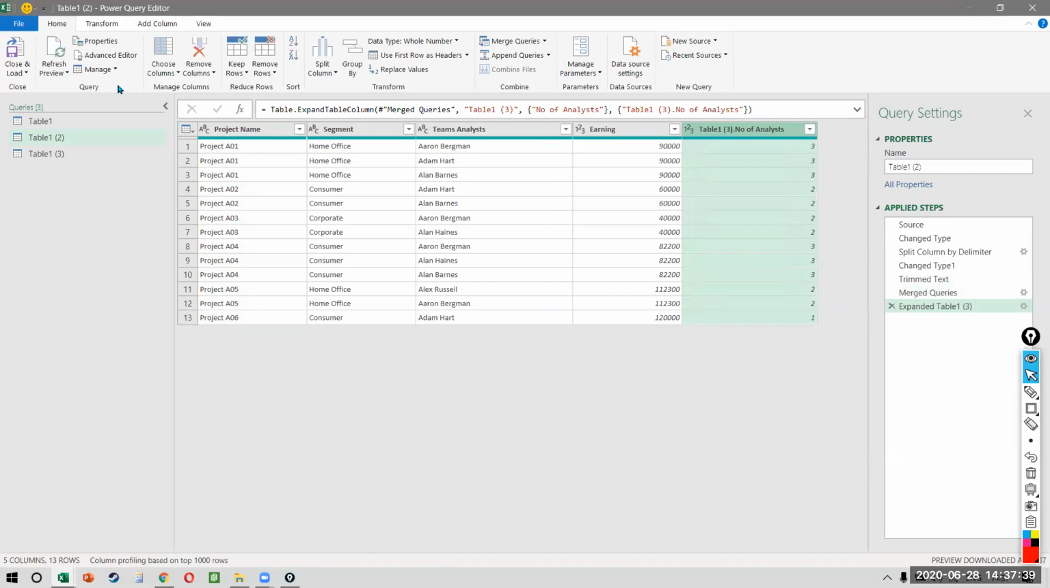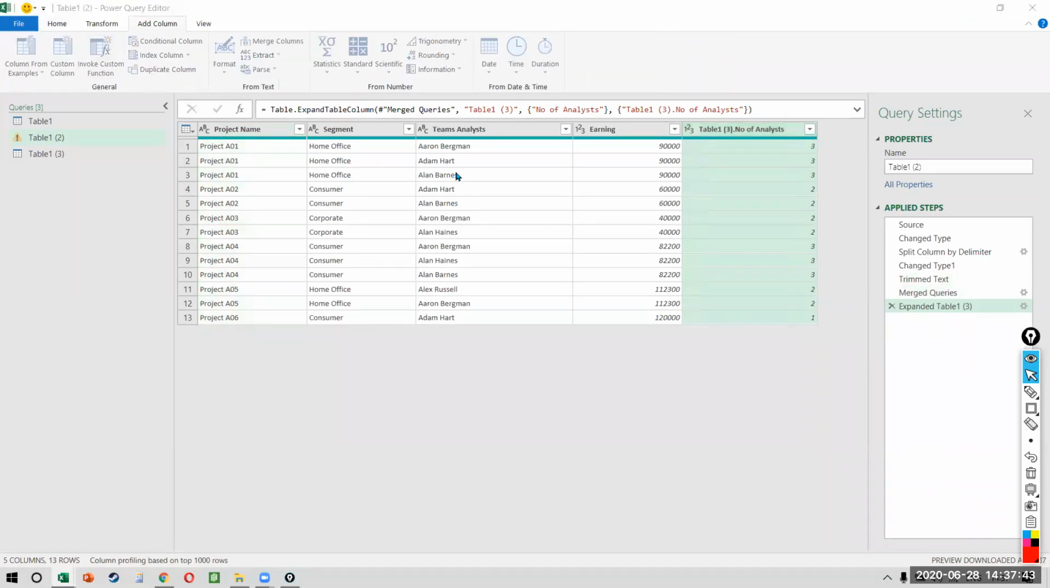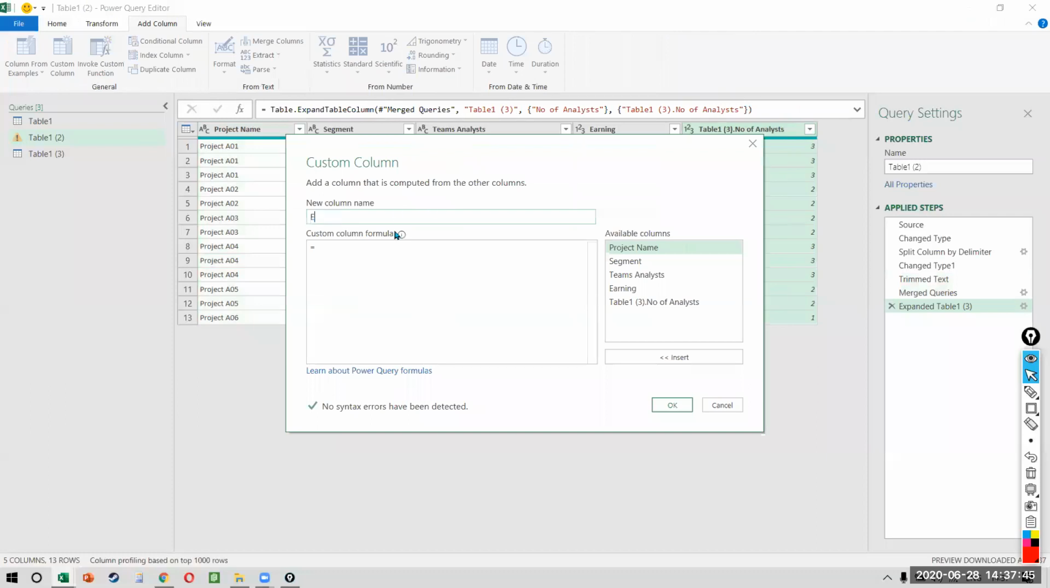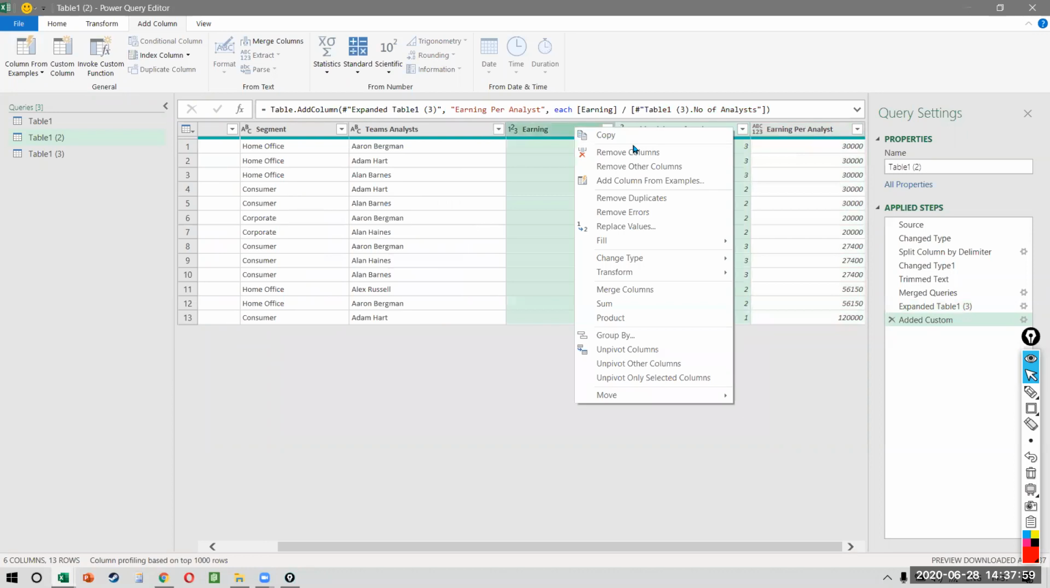Now you simply have to divide. We say Add Column, Custom Column, and we want to divide. This is the earning per analyst. And we want to divide this by earning divided by the number of analysts. And we get the same result as earlier. And now we can remove both of them.